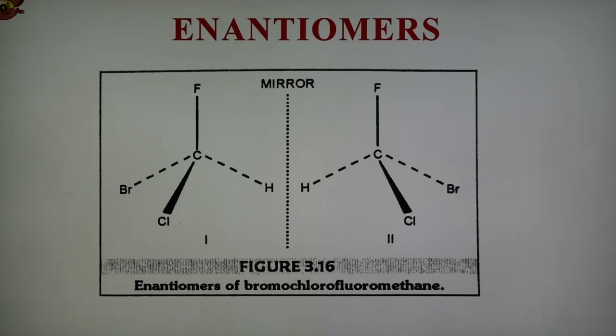Similarly, lactic acid and 2-butanol are two compounds similar to this molecule. These two compounds also show enantiomerism because their molecules cannot be superimposed on their mirror images, which are also shown here.